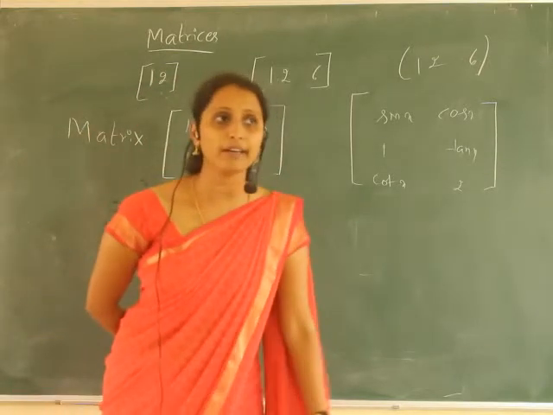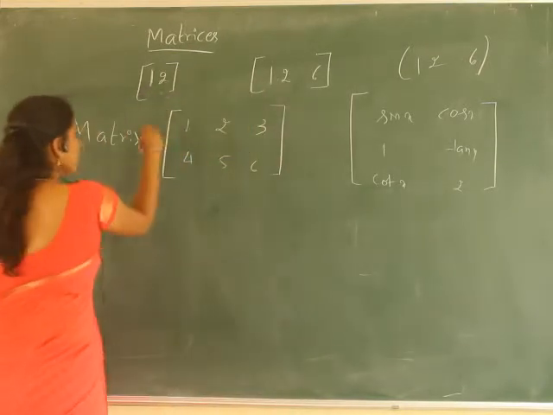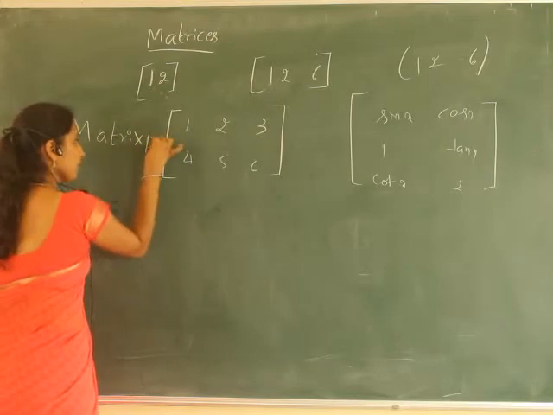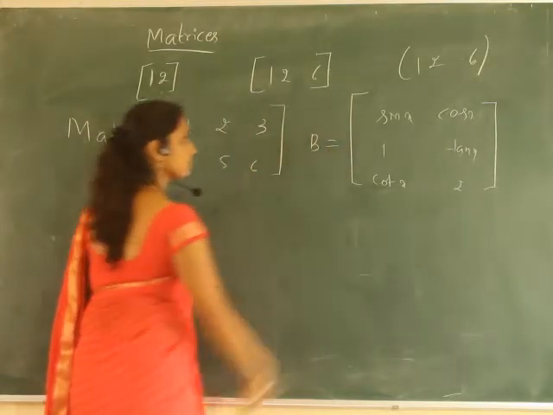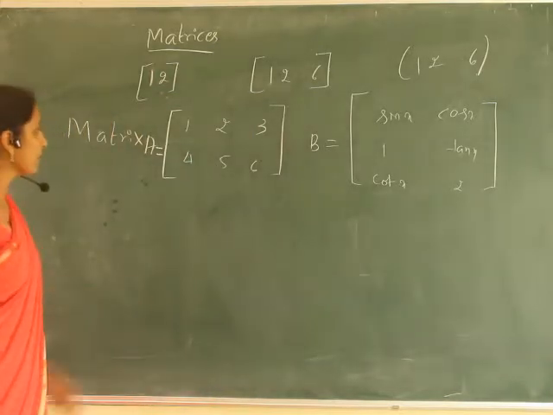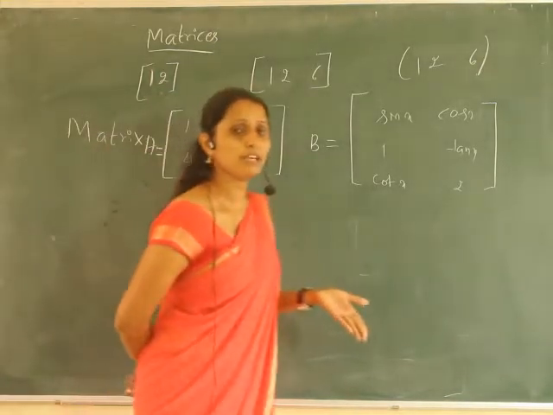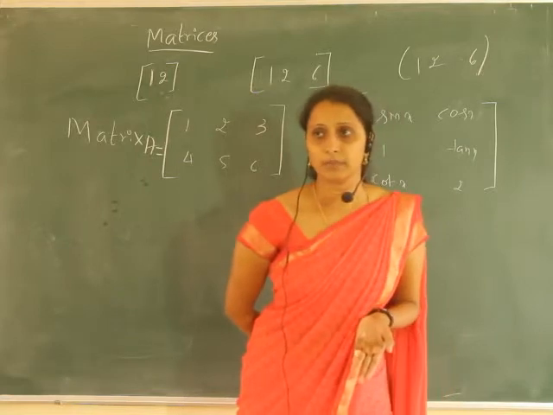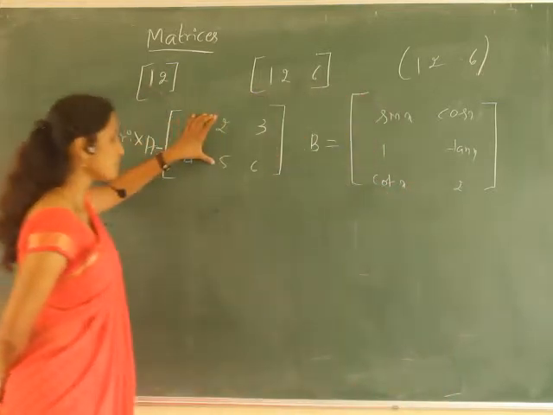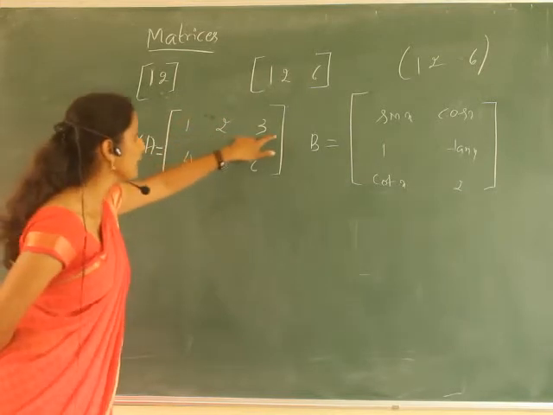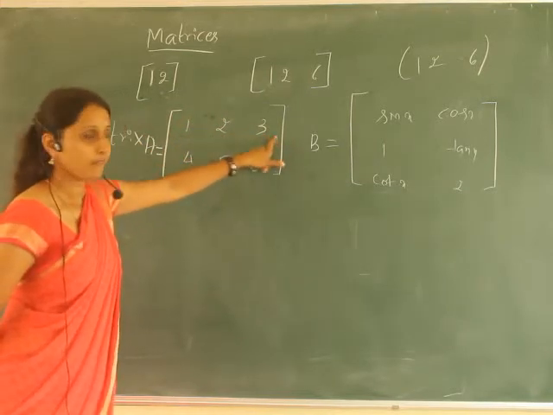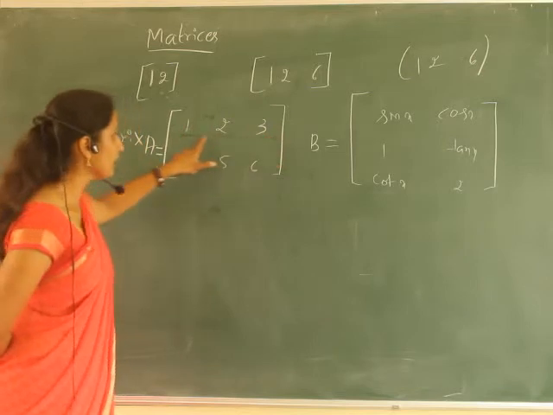Usually we denote a matrix by a capital letter. So we write A, a capital letter. We represent A as a matrix and B as a matrix. We represent that by the capital letters A or B or C, any letters. And in the matrix, suppose this is the matrix A, these are the horizontal elements of the matrix.